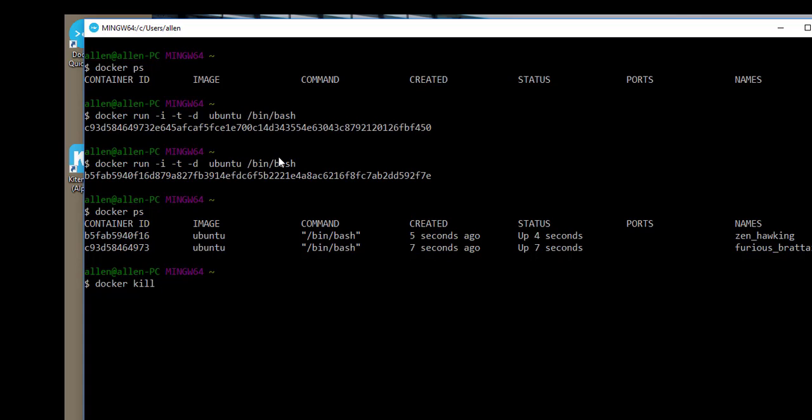You may start as many containers as you want until you run out of Docker host memory. You may kill running containers with a kill command and the name of the running container.